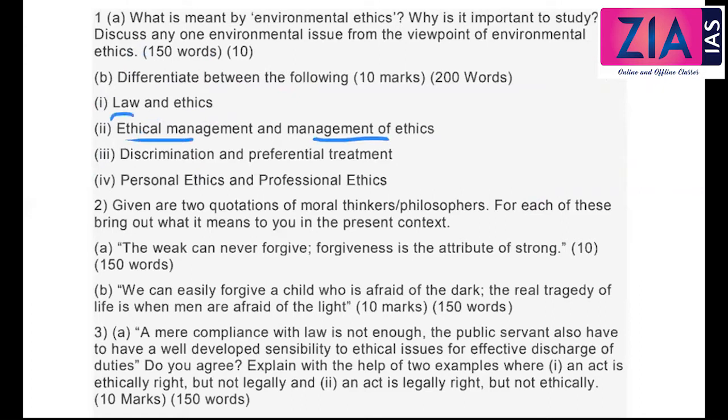Okay, what about ethical management and management of ethics? Ethical management means the management is following the ethical principles, right? It is basically the corporate management that not only fulfills the economic goal. Anyway, for the corporate, the companies, whatever it is, MNCs, there will be economic goals. So that is important, economic goals. But at the same time, the legal responsibility, the social responsibility also taken care, right? Maybe in terms of CSR and various other initiatives. So that is what ethical management.